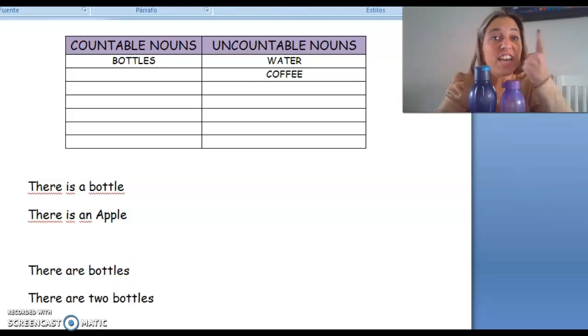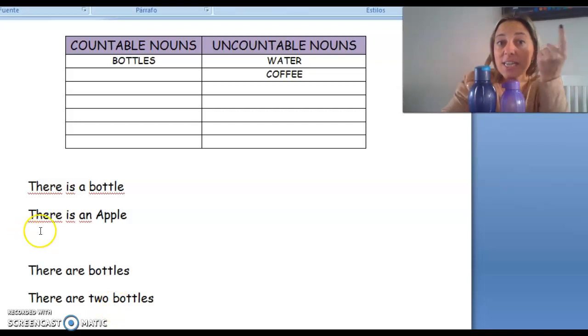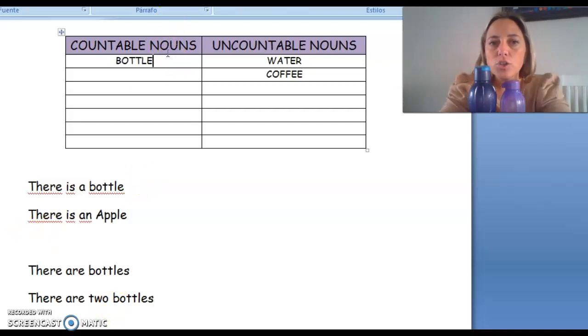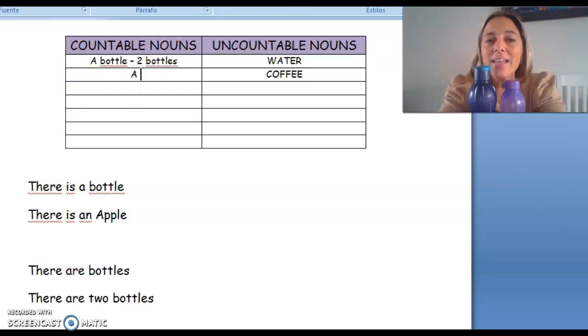So we can say there is or there are, depending if it's singular or plural. Yes, so a bottle, or 2, 3 bottles. Or you can say an egg or 2 eggs.